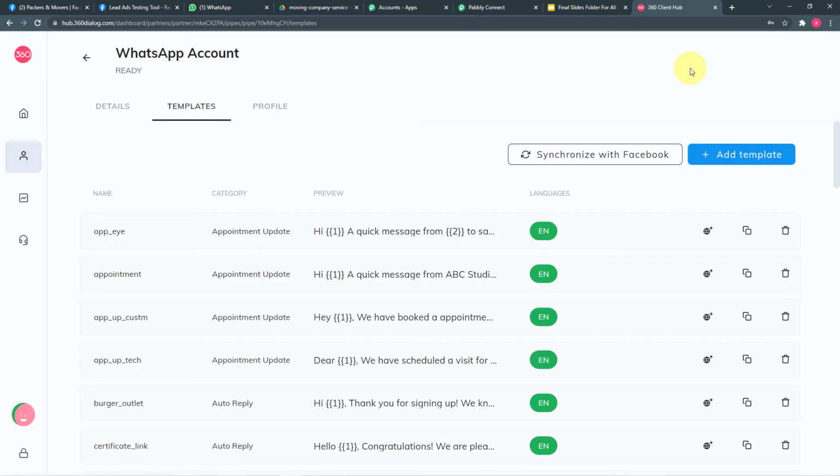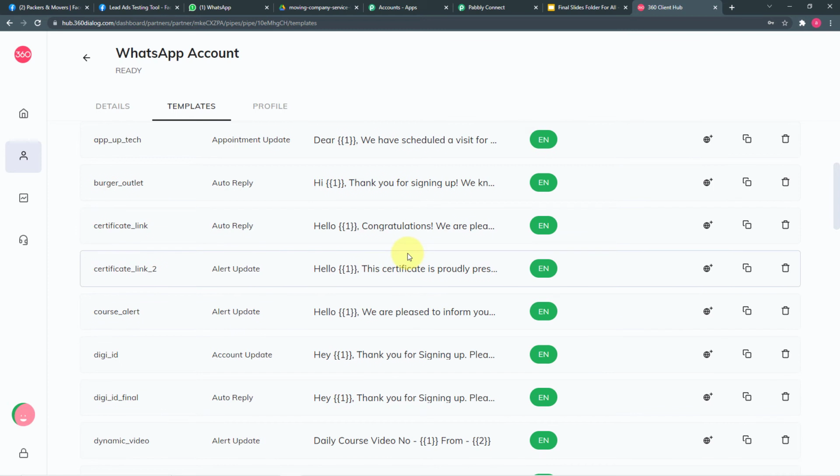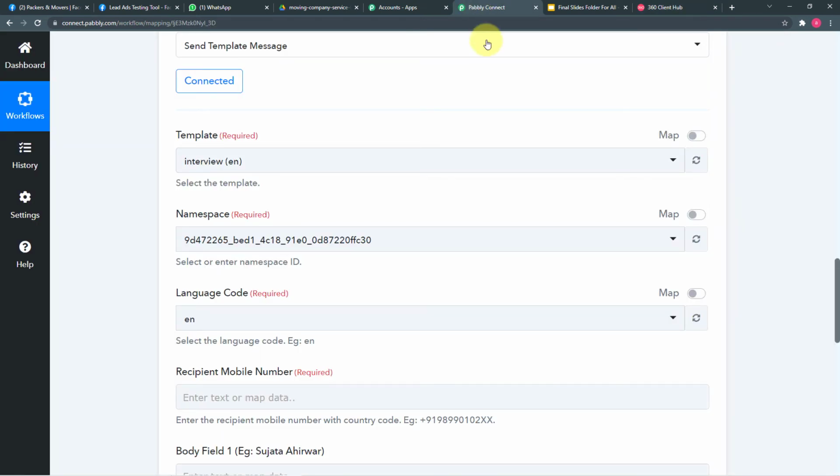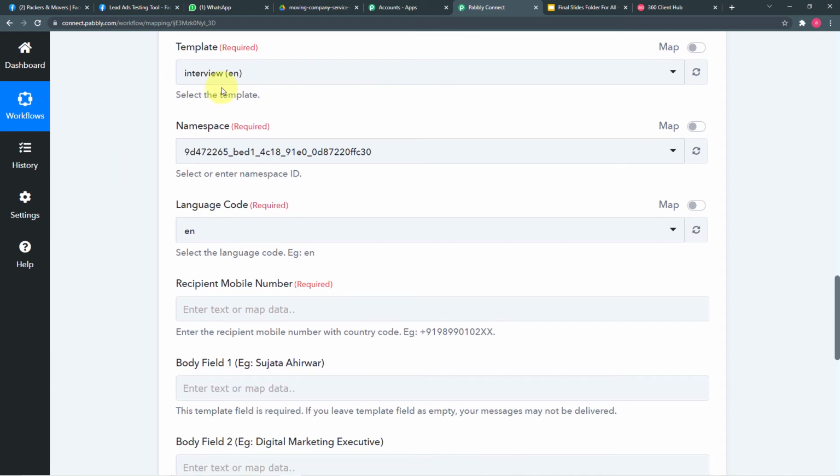After submission of the template, WhatsApp's parent company, that is Facebook, will review your template and approve it. The standard time of approval they say is 30 minutes to 48 hours, but in real time it takes only 45 minutes to 1.5 hours to get a template approved. So once you have got your template approved, like these templates I have, you can use them to send messages on WhatsApp. So in Pabbly Connect, it is asking which template I want to use.